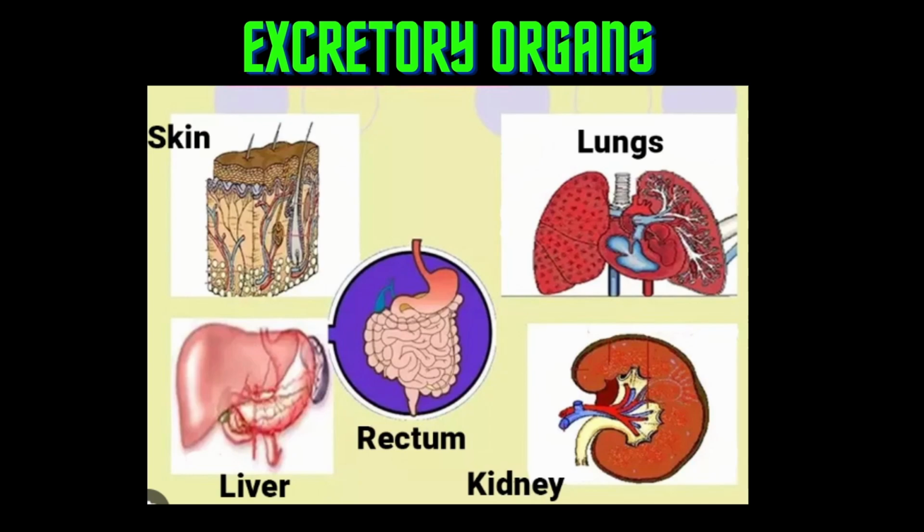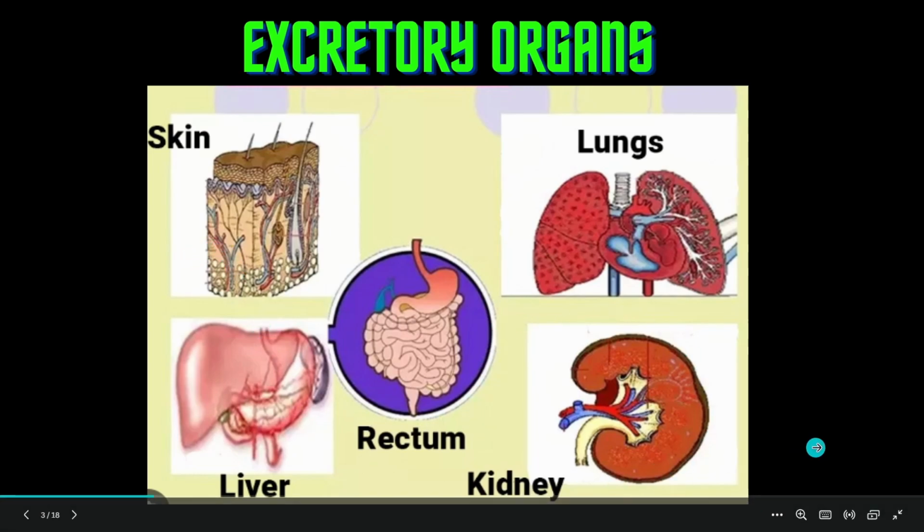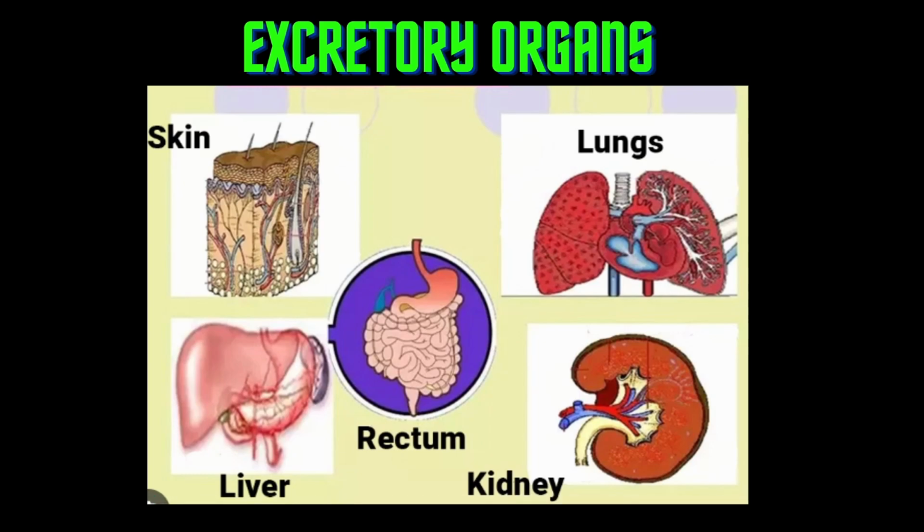Now, let us move on to the next, that is skin. Skin helps in elimination of urea and inorganic salts in our body. And sweating is one of the important aspects which everyone should possess, because without sweating there would be a problem of thermoregulation in our body. Next is the kidney. The kidney plays a major excretory role in our body, as it is a vital excretory organ.